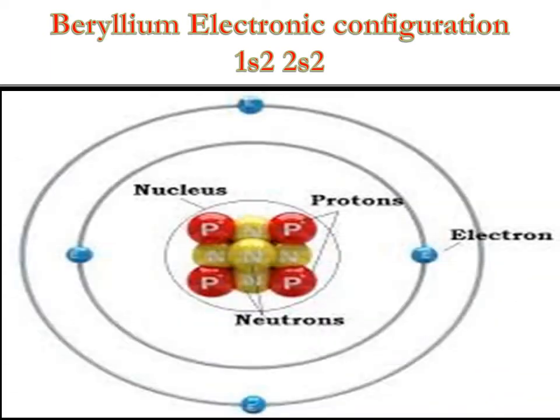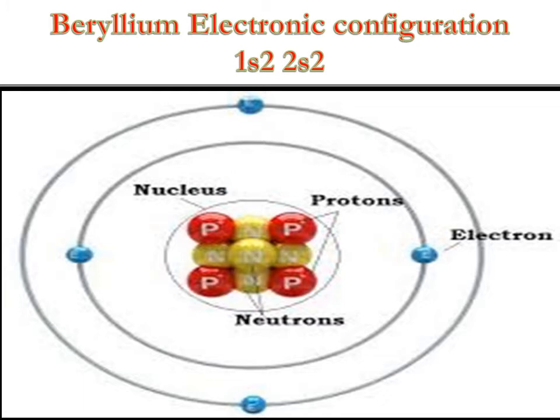Beryllium's electronic configuration is 1s2, 2s2. The peculiar behavior of beryllium is because of the greater charge to size ratio. The electrons are not strongly shielded from the nucleus, so it has more effective nuclear charge over valence shell electrons. Its size is smaller than lithium because the number of electrons and protons is more in beryllium as compared to lithium, and there is more force of attraction between them.